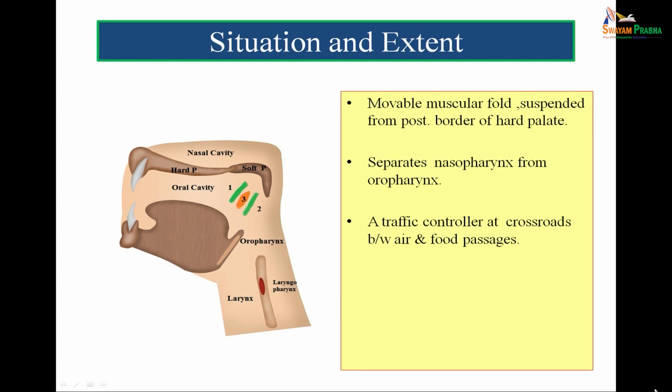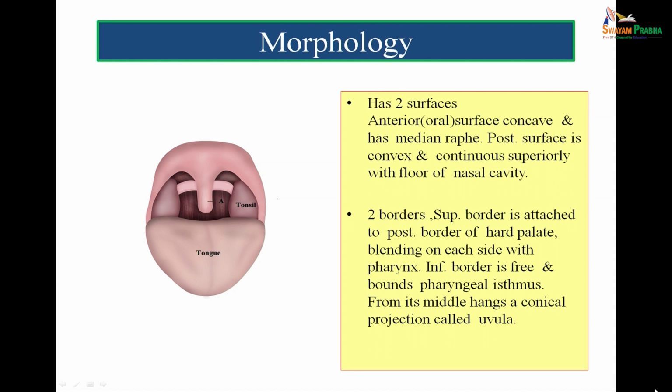So we can see in the figure the hard palate in front, and at the posterior border of the hard palate the soft palate is there. The curve is like my hand, and in this curve of the soft palate, you can see a part is going backwards and a part is going downwards. So we will come to this morphological profile of the soft palate.